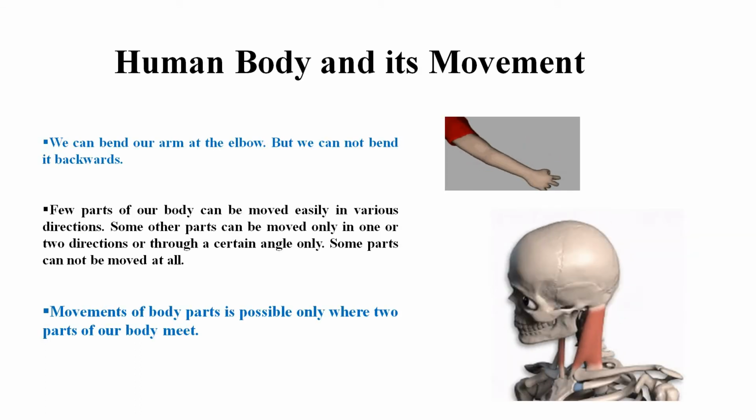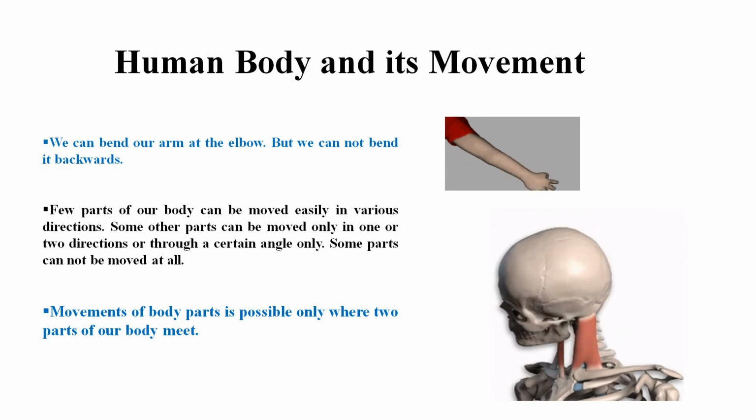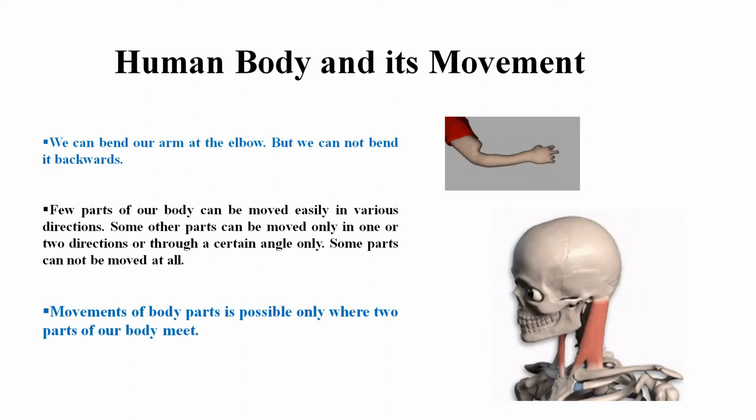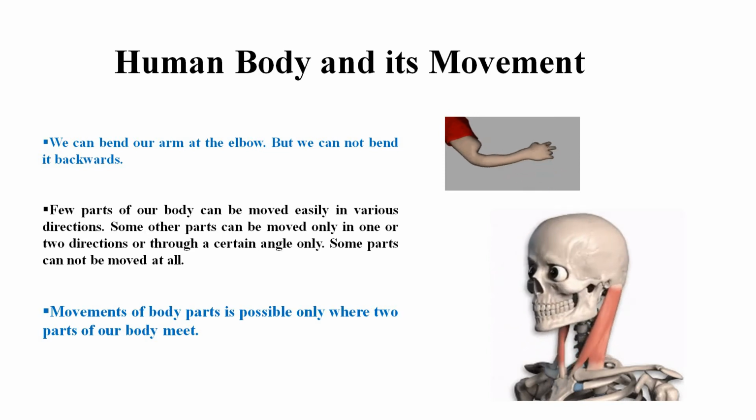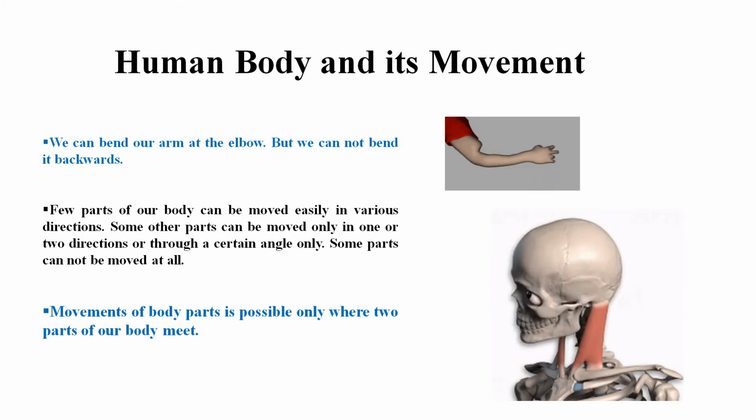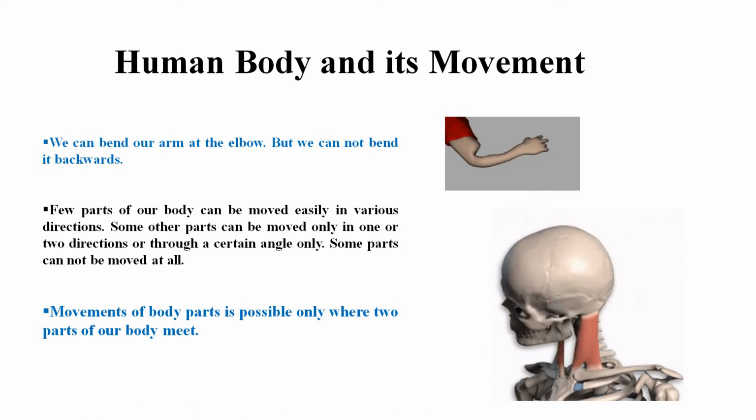Students, our body can move its different parts in different directions easily. For example, we can rotate our arm around the shoulder. We can also move our arm sideways, upwards and downwards. We can bend our arm at the elbow, but we cannot bend it backwards. Similarly, we can bend our leg at the knee, but we cannot bend it beyond 180 degree. We can turn our neck around, up and down, and side to side.